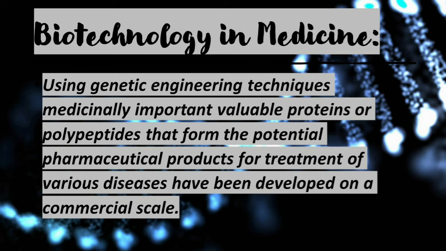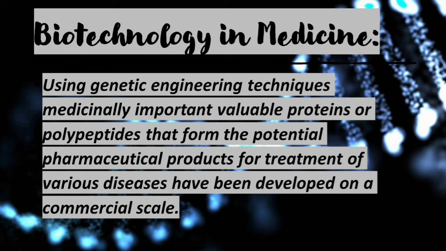Insulin, you all know, people who are suffering from diabetes use insulin. So insulin also we can produce by biotechnology methods. Insulin is used in the treatment of diabetes. Human growth hormone is used for treating children with growth deficiency. Some children have growth deficiency because of less production of hormones. So in such cases, we can introduce this growth hormone into the children. And blood clotting factors are developed to treat hemophilia.